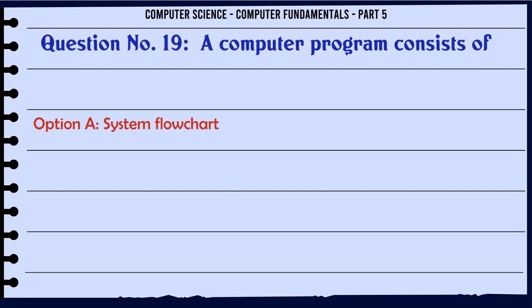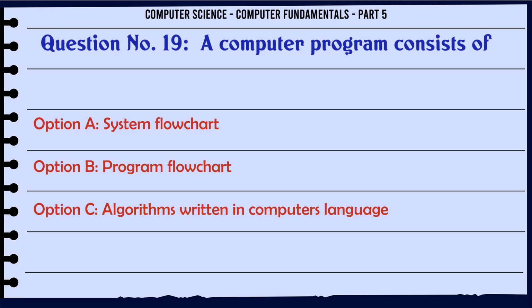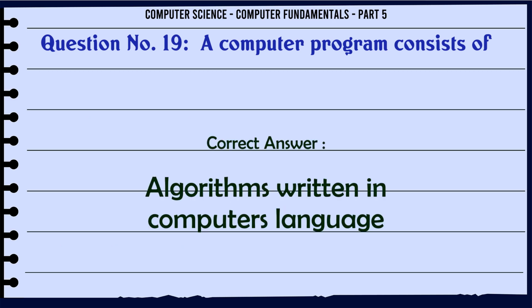A computer program consists of A. System flowchart. B. Program flowchart. C. Algorithms written in computer's language. D. Discrete logical steps. The correct answer is algorithms written in computer's language.